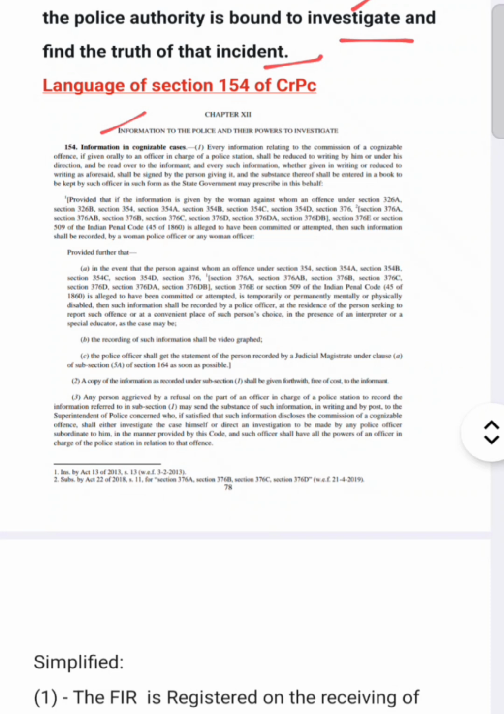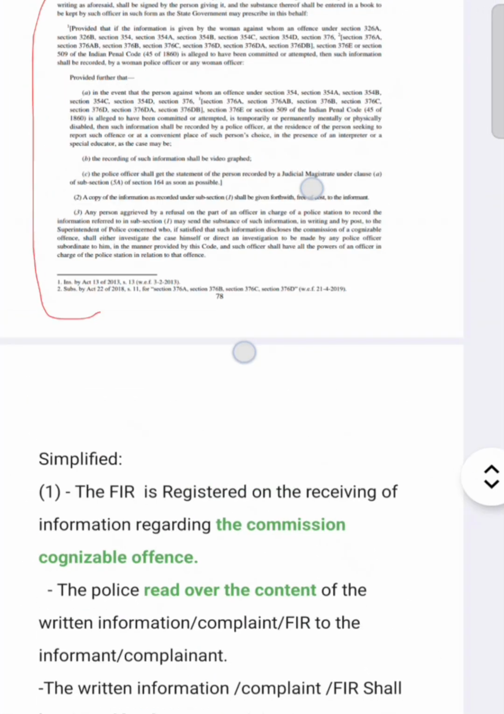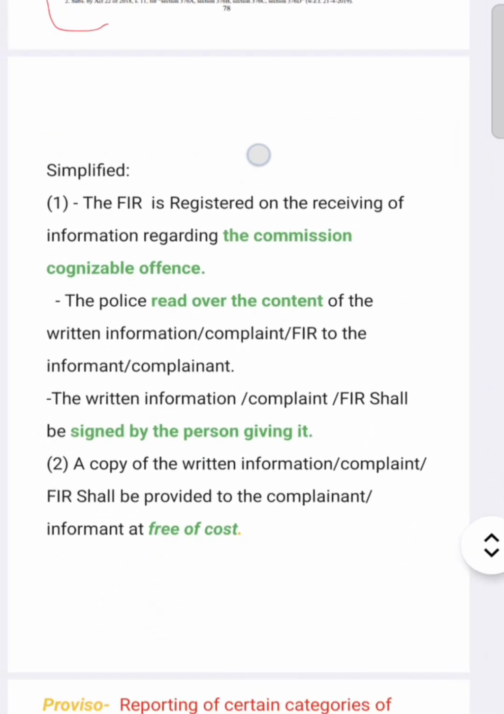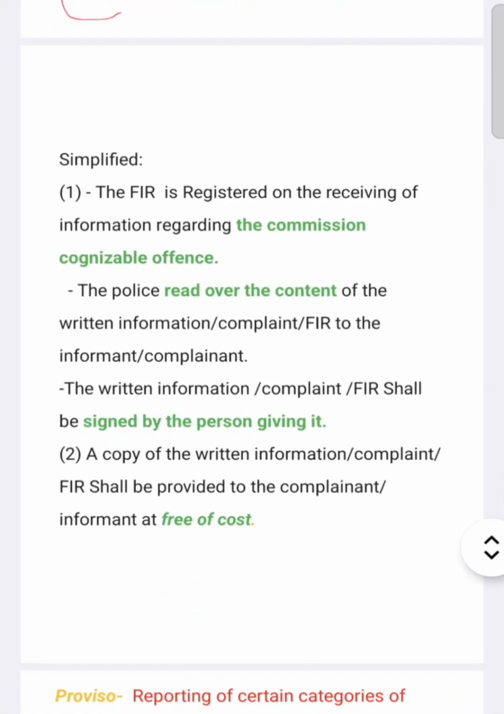Now moving further, let's see the language of section 154 CRPC. You can see this total description is of section 154 CRPC. We will learn this total section in the simplest form, step by step. So let's read one by one. Please listen carefully.